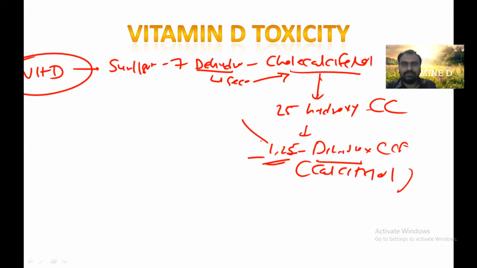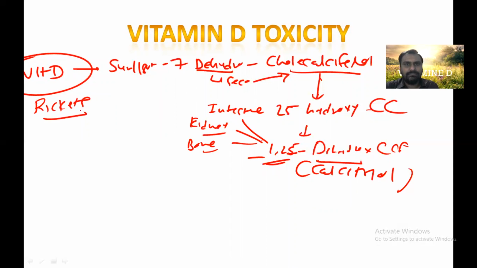And it has three actions. At the level of the intestine, it increases absorption of calcium and phosphorus. At the level of the kidney, it increases reabsorption of calcium and phosphorus and decreases excretion. And at the level of bone, it will take up the calcium and phosphorus from the bone. And if a deficiency occurs, then it is called rickets in children and osteomalacia in adults. What are the features?